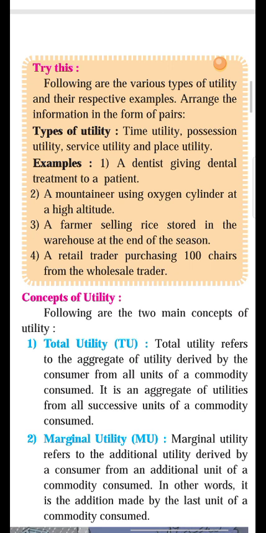And the fourth one is a retail trader purchasing 100 chairs from the wholesale trader. So what is this? It is a possession utility, because it is a transfer of 100 chairs from the wholesaler to the retailer. You can see this for recapitulation.